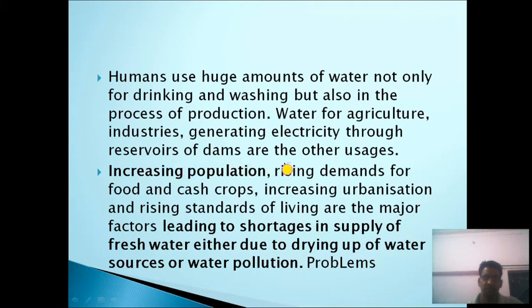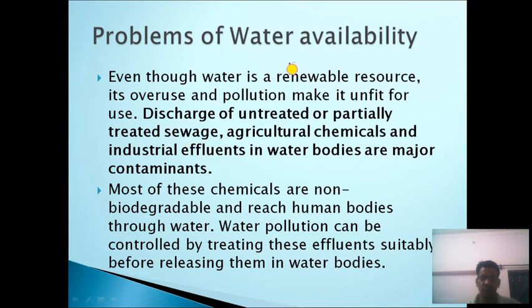So increasing population, rising demand for food and cash crops, increasing urbanization and rising standard of living are the major factors leading to the shortage in the water supply, either due to the drying up of water sources or water pollution. Now let's discuss the problem of water availability. So even though water is a renewable resource, its overuse and pollution make it unfit for human use.